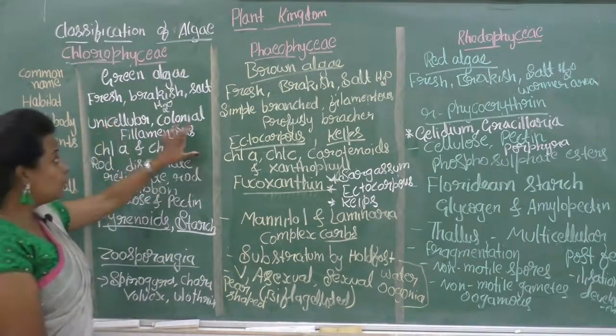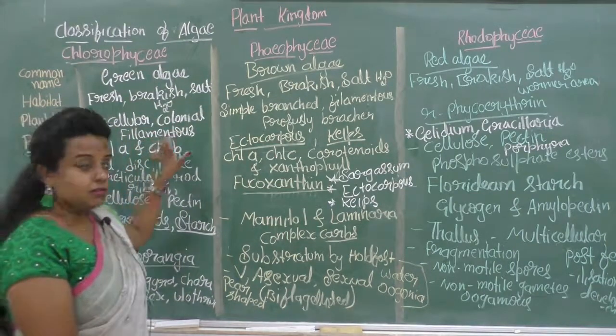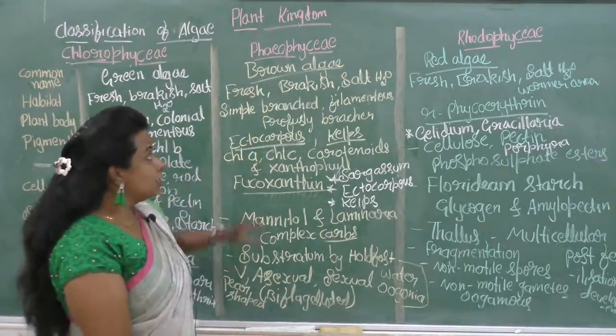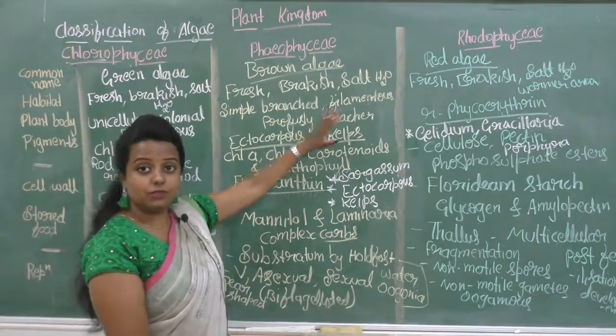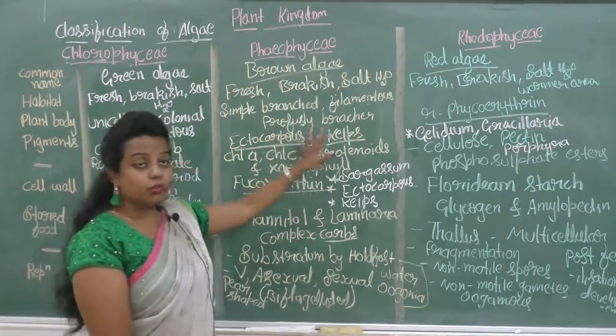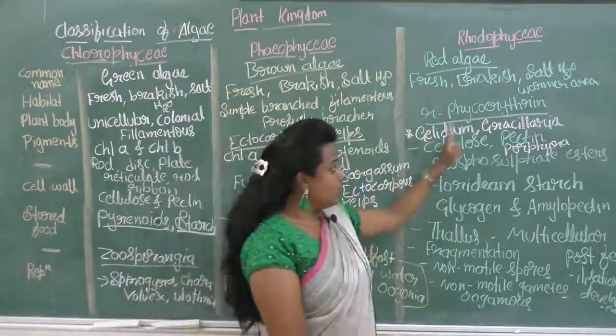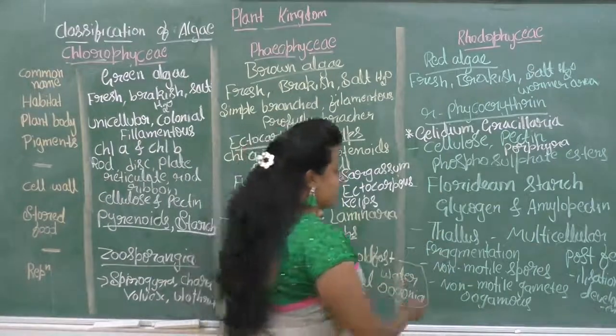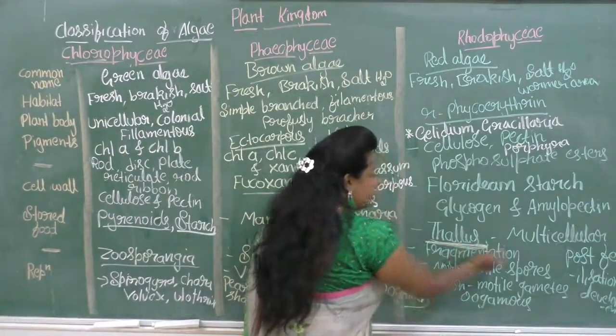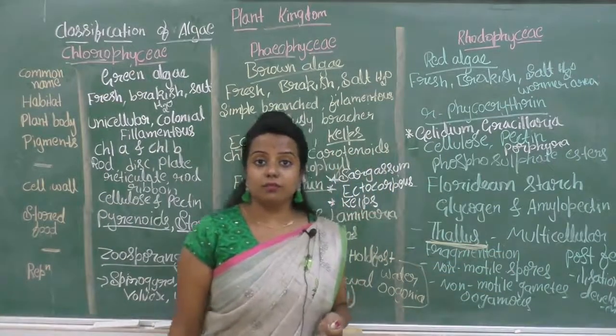unicellular, colonial and filamentous. In the Phaeophyceae it is simple branched filamentous and profusely branched. Okay, and in the Rhodophyceae it is of a thallus type. Okay, the plant body is organized in the thallus form.